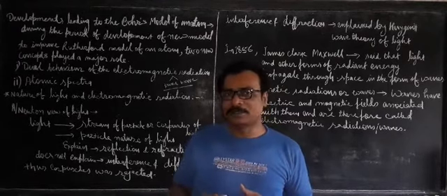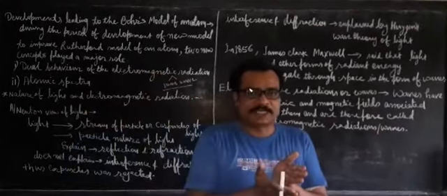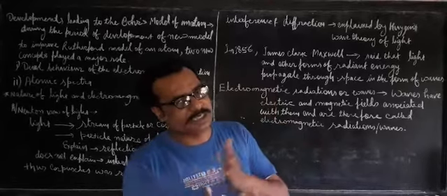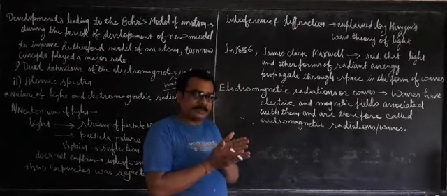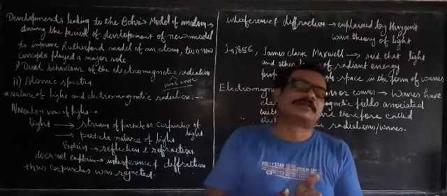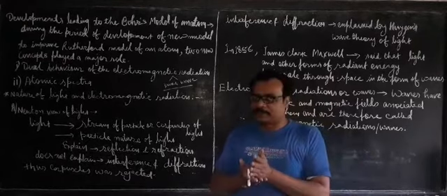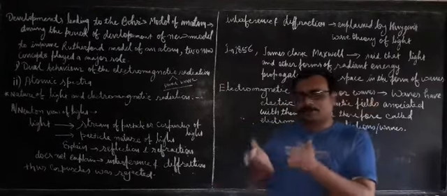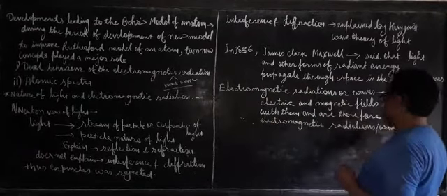The electrical and magnetic fields are produced perpendicular to one another, and the wave is propagated, and the direction of propagation of the wave is perpendicular to both the electric field and the magnetic field. So all three are mutually perpendicular. Electric field and magnetic field are both perpendicular to one another. Such types of waves are known as electromagnetic radiation.